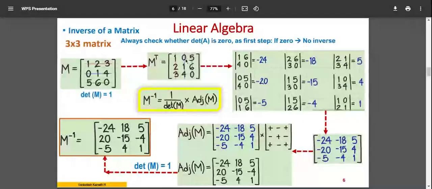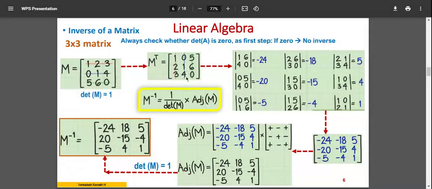For 0, the corresponding row and corresponding column I'll leave out. The cofactor matrix is 2 6 3 0. You can see here for 0, the first row is left out and the second column is removed, leaving 2 6 and 3 0. Find the determinant, and that is minus 18. Same way you have to do it for everything. I'll randomly go to the last but one.